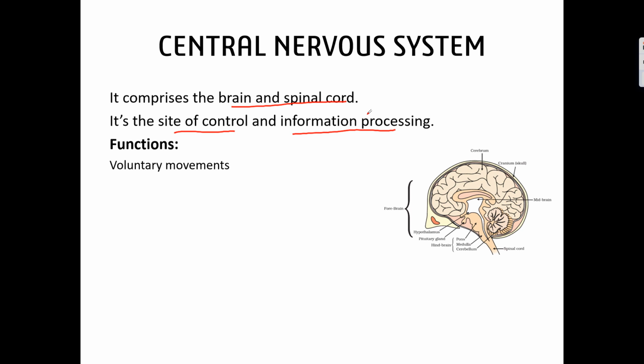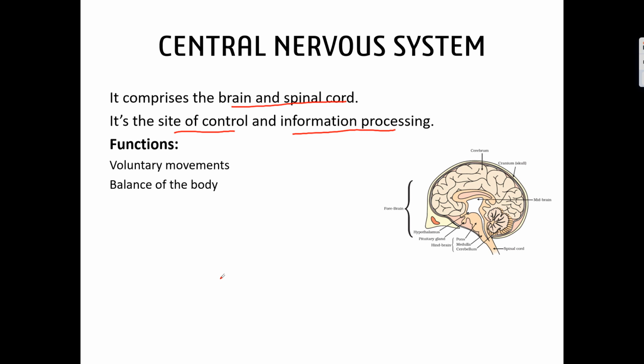If we talk about the major functions, voluntary movements means the movement of your hands, legs, eyes. All these are called voluntary movements which we want to do. And there are some other movements called involuntary movements which are not under our control, like, as I told in my earlier video, movement of food in the alimentary canal or blinking of eyes. All these are involuntary movements which are not under our control.